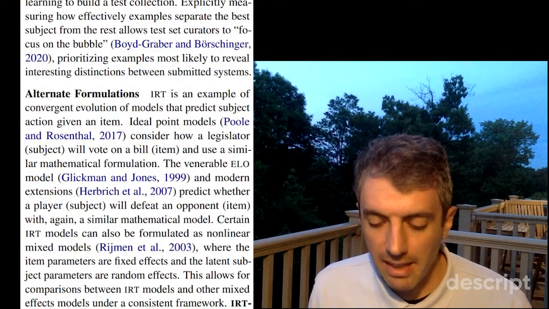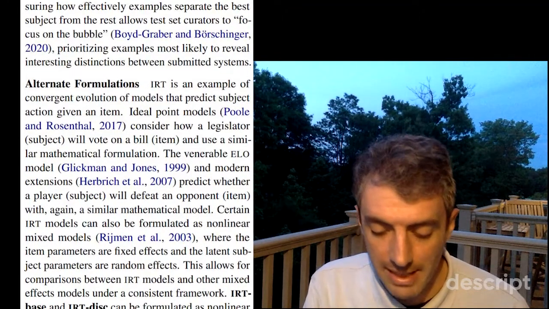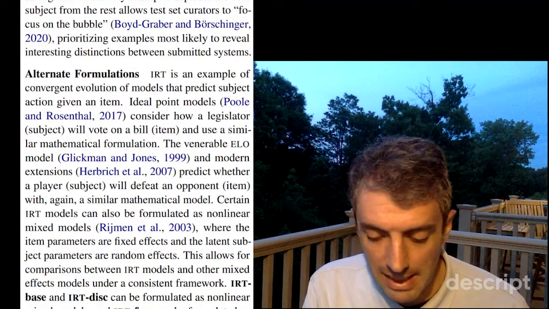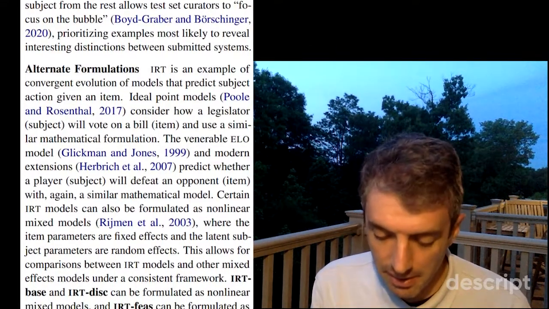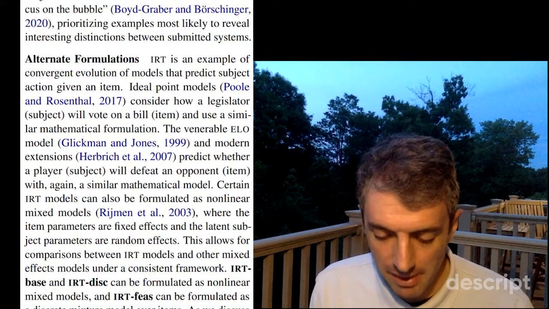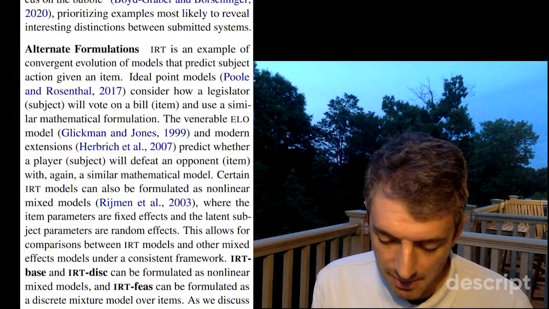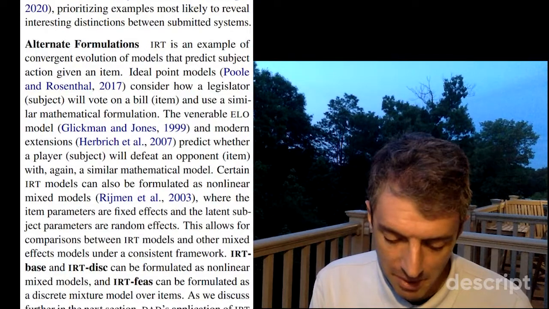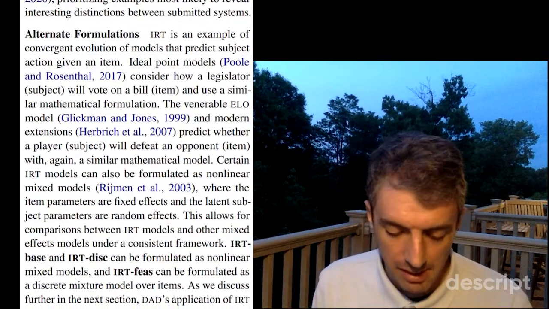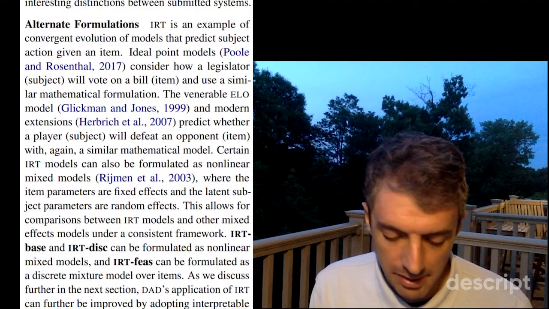Alternate formulations. The IRT is an example of convergent evolution of models that predict subject action given an item. Ideal point models consider how a legislator subject will vote on a bill item and use a similar formulation. The venerable Elo model and modern extensions predict whether a player subject will defeat an opponent item with, again, a similar mathematical model. IRT models can also be formulated as nonlinear mixed models, which allows for comparisons between IRT models and other mixed effects models under a consistent framework.